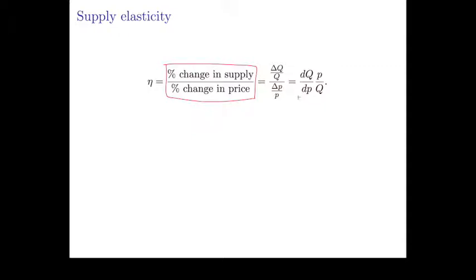So just like the demand elasticity, it's going to be dq over dp times p over q. One big change is going to be that unlike a demand function, a supply function doesn't necessarily have a negative sign for the derivative of quantity with respect to price. In fact, typically it's going to be a positive number. So supply elasticity is typically going to be positive.